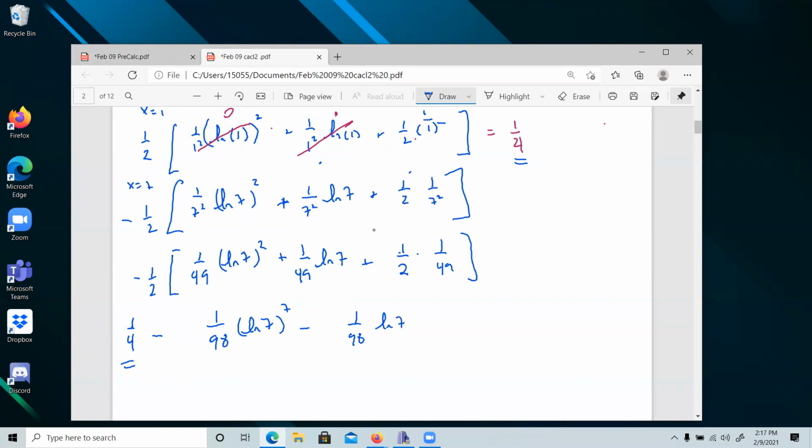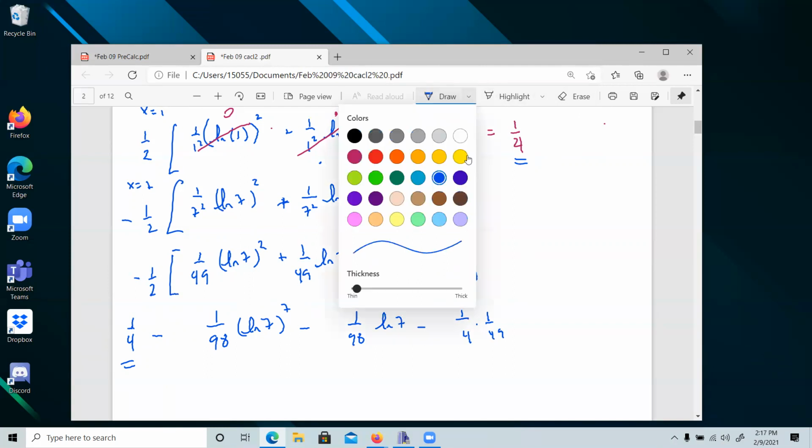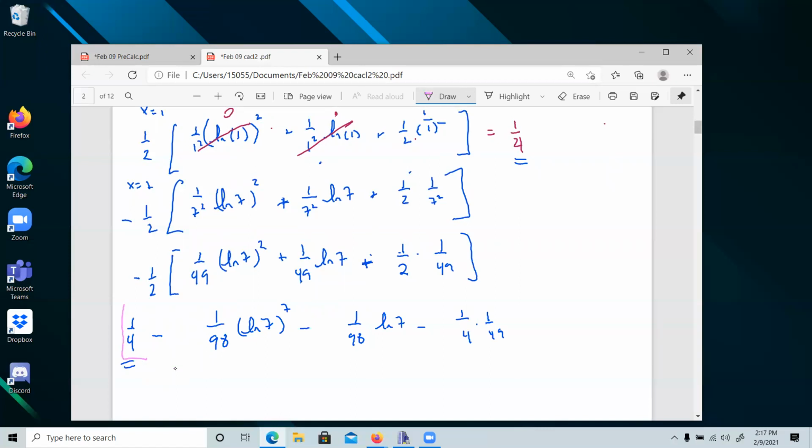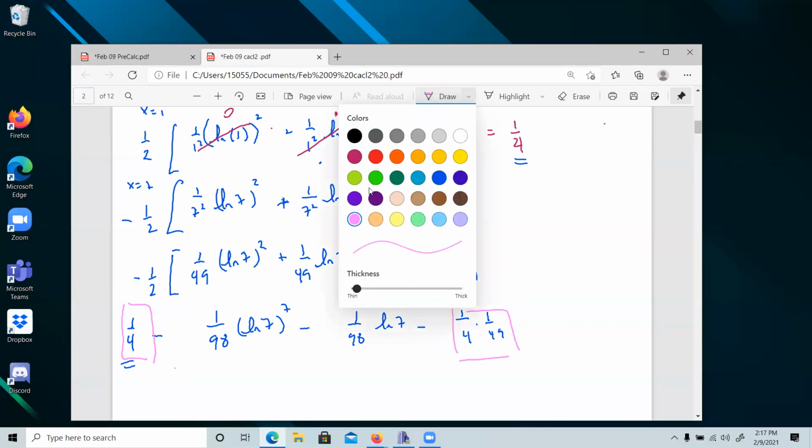And then minus, because this is a plus, so minus half times a half is a quarter. I'm not going to multiply this out because I want to be able to add some fractions. So I'm just going to hold this off to the side until we're done. What are my like terms? So I've got like terms. I'll use pink, it's fine. This is a like term. This is a like term. This is nothing.